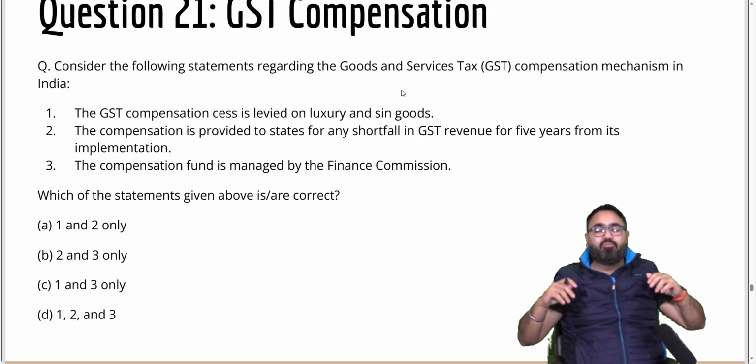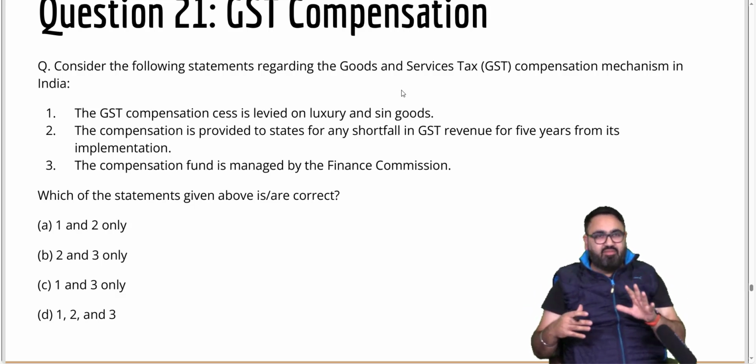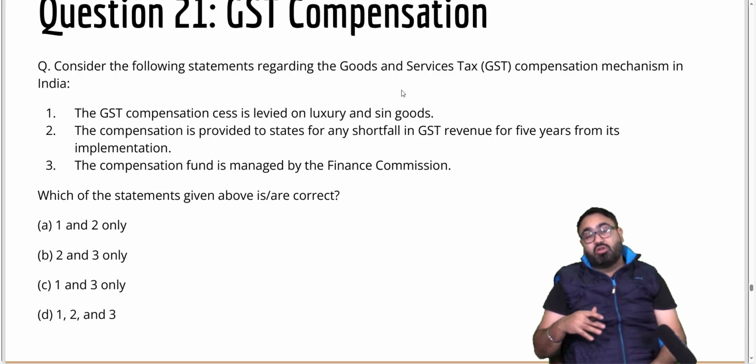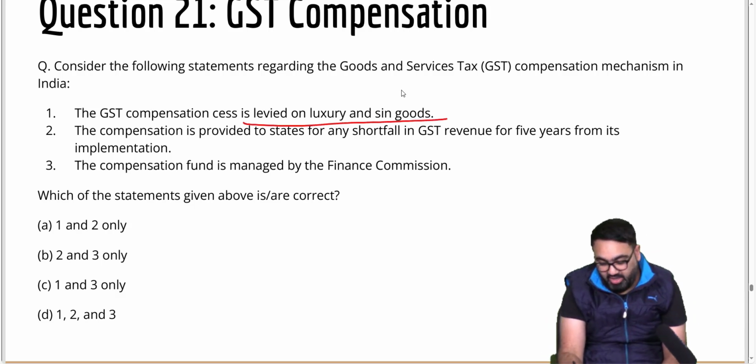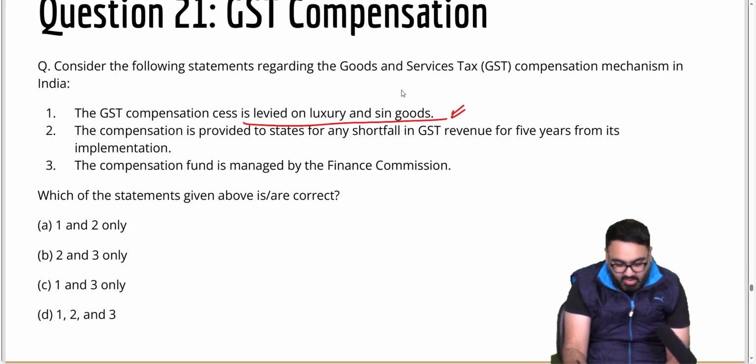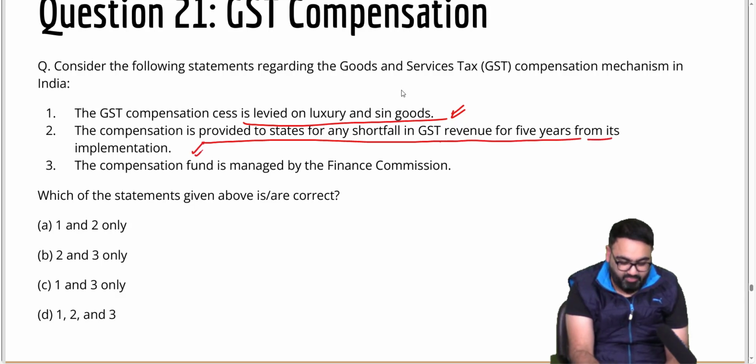So government told the state that don't worry, whatever loss that you have because of GST for the first 5 years, we'll compensate you for that. That is called GST compensation. So that's the background of the question. GST compensation cess is levied on luxury and sin goods. That is correct. Second, compensation is provided to states for any shortfall in GST revenue from 5 years. Yes, as I just told you.